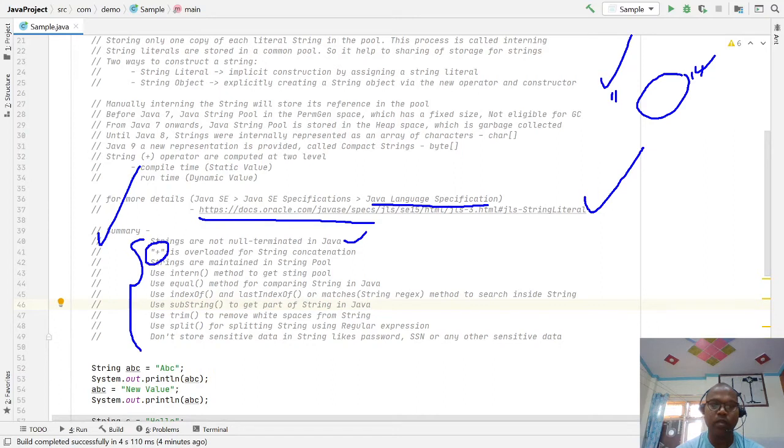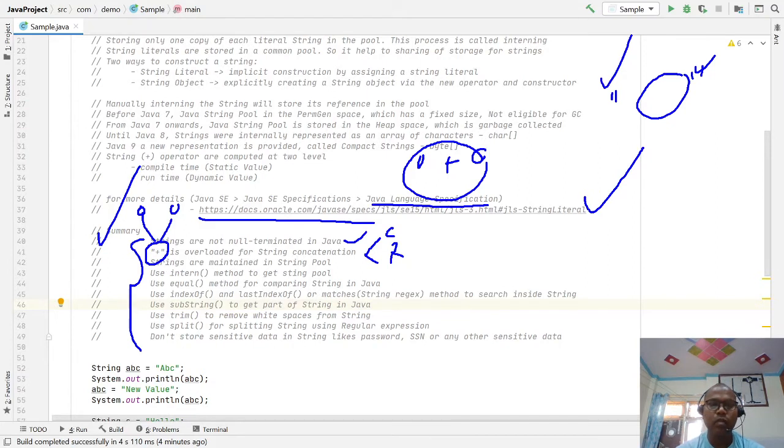The plus operator is a special privilege given in the Java String class, where plus is used to concatenate two string objects. These plus operators are computed at two levels, at compile time and at runtime. When the plus operator has a left side and right side that are both static and final and cannot be changed, that is computed at compile time. If the left or right operand has the option to be a dynamic value that can be changed, then this compute operation is performed at runtime.